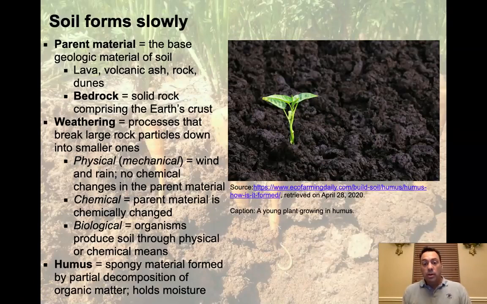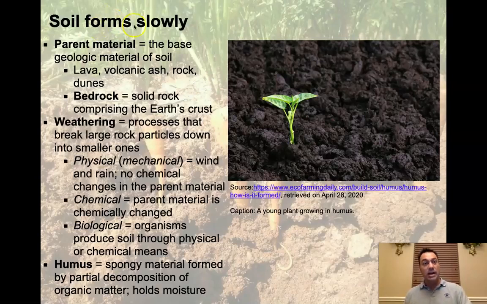All right, so in order to really understand soils, we have to understand where it comes from. One of the ways that we're going to argue about the structure of soil and how it should operate properly with plants is to know where it comes from, what its origins are. It turns out that it's pretty straightforward. It makes sense, but you've got to follow it through carefully. So let's go ahead and build this case on where it comes from.